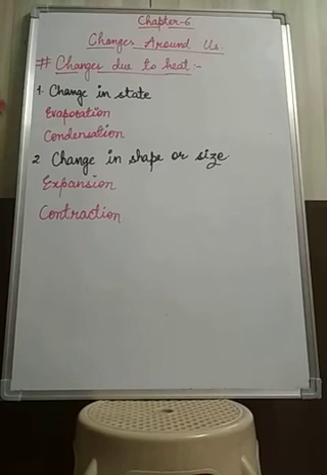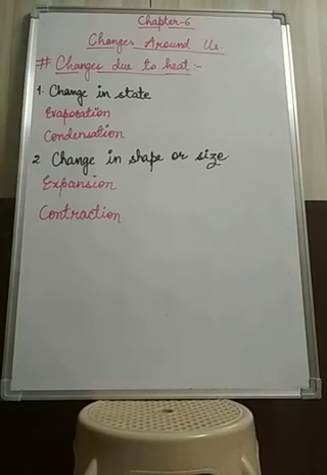So when a solid substance gets heated up, it will convert into liquid state, that is known as melting, and when the liquid gets heated up, it will convert into water vapor or the gaseous state, and that process is known as evaporation. So how the state changes on heating: the liquid changes into gas, and that process is known as evaporation. Same with condensation, when the water vapor or the gaseous state converts into water, which means it will cool down, then that process is known as condensation.